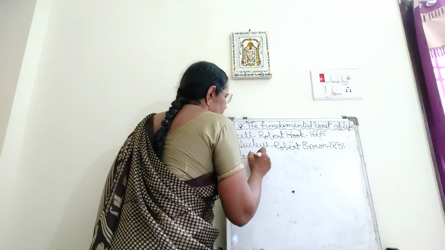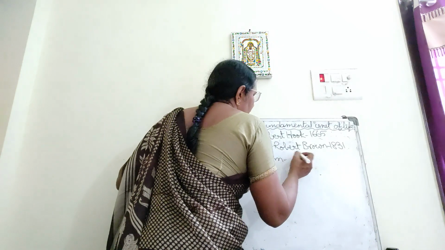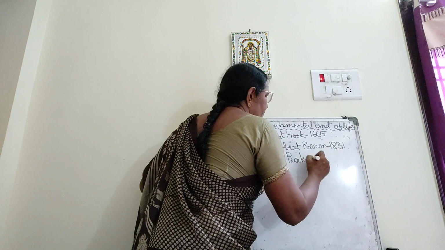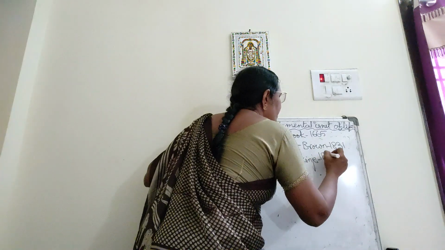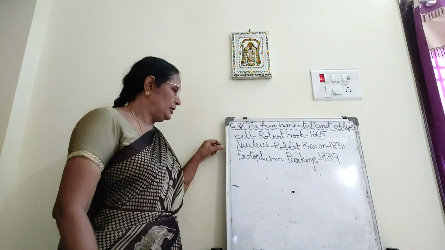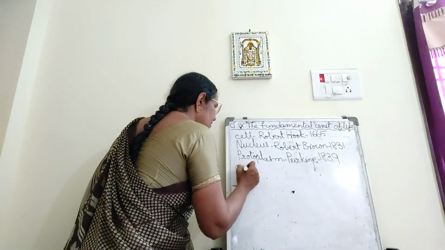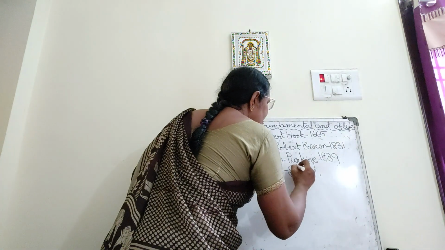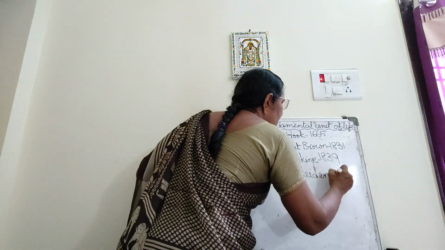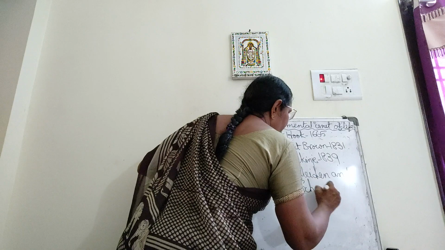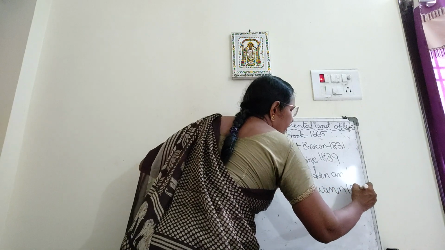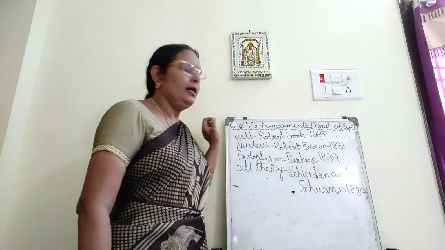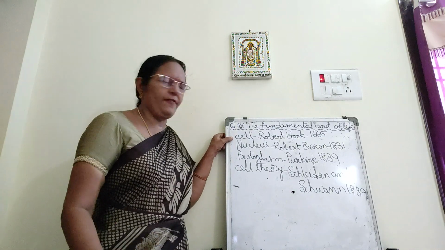Later, in the year 1839, protoplasm was discovered. That word was used by Purkinje in the year 1839. In the same year, the cell theory was given by two scientists, Schleiden and Schwann, in the year 1839. In the year 1665, Robert Hooke discovered the cell in living organisms.